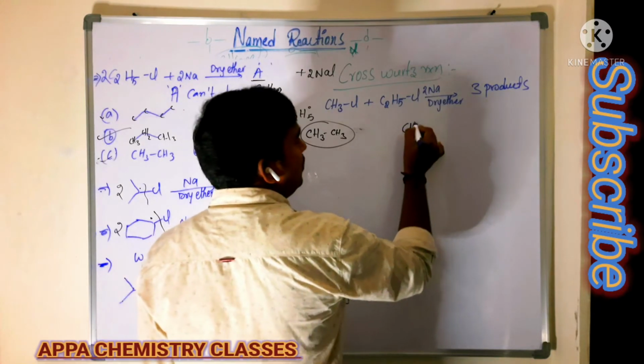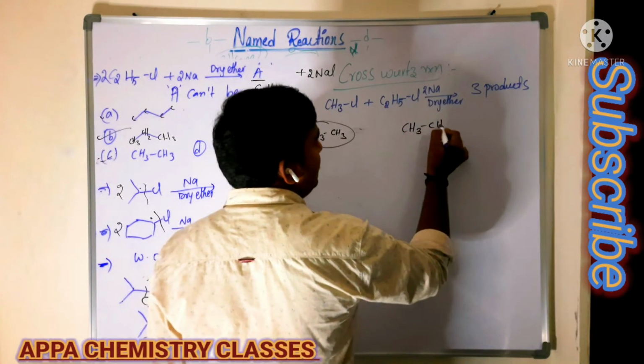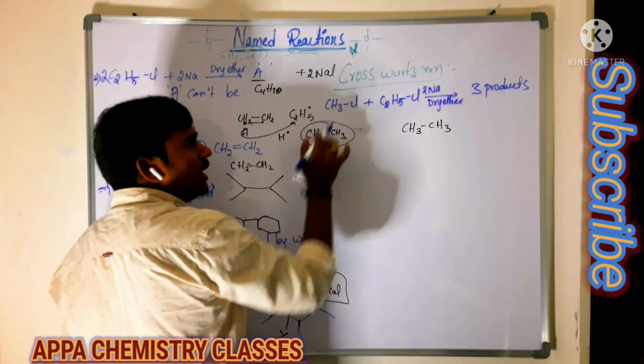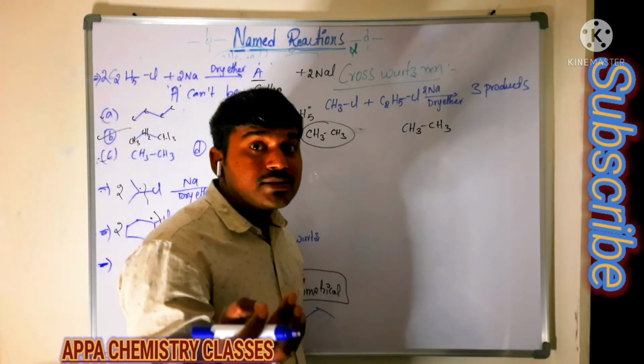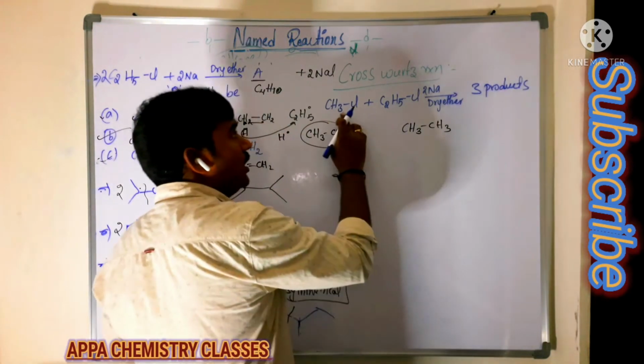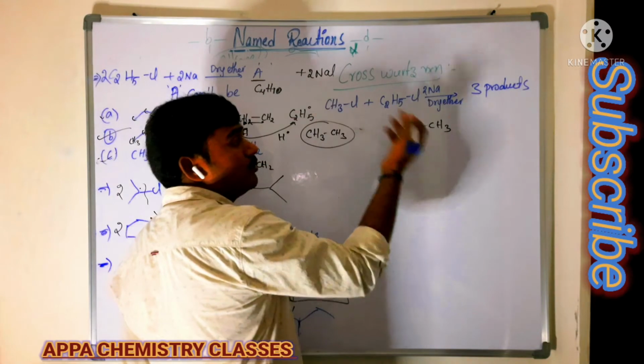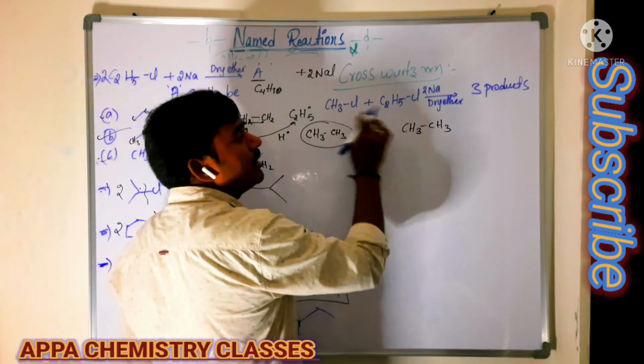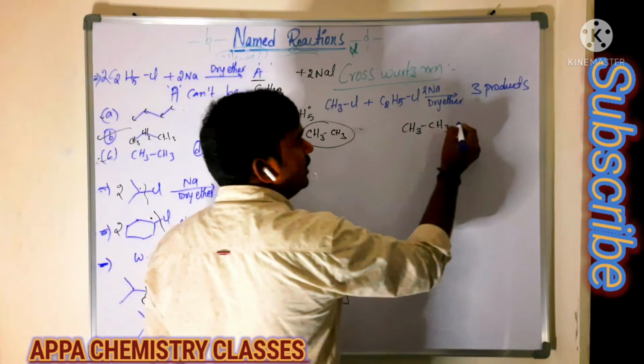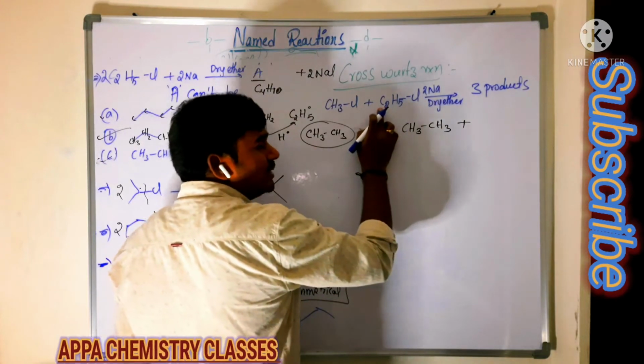You see, the first product is what? CH3, that is this methyl radical. Here the radicals are formed in large numbers. One methyl radical combined with another methyl radical, we get ethane. This is an ethyl radical.